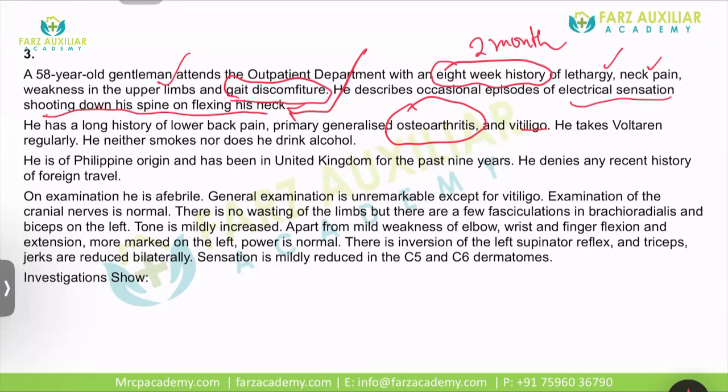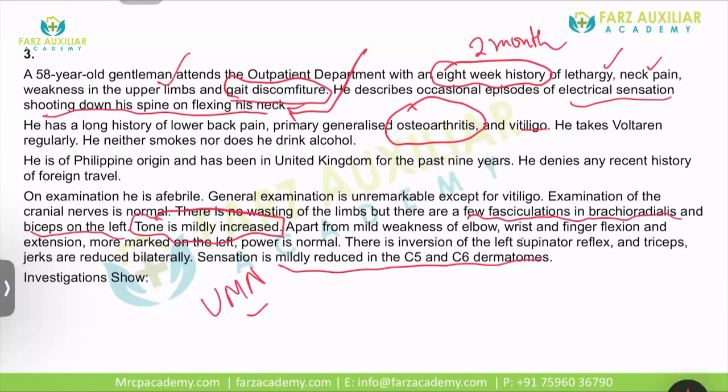Examination of cranial nerves 1 to 12 is also normal. There is no wasting of limbs, but there are few fasciculations in brachioradialis and biceps on the left. Tone is mildly increased. So this is kind of a UMN picture. Apart from the mild weakness of elbow, wrist, and finger flexion and extension more marked on the left, power is normal. There is inversion of the left supinator reflex and triceps. Jerks are reduced bilaterally. Sensation is mildly reduced in C5, C6 dermatomes.